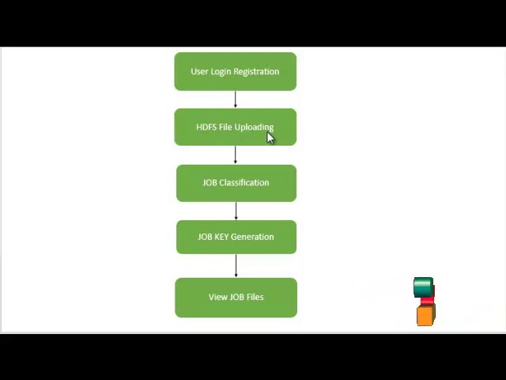Job creation occurs in this process. The job file is created when a user uploads a file to the HDFS file system. When the job is created, it is checked for pre-processing, and the file is stored in a structured format. It gives the file size and all of the information about the files. The next module is job classification.